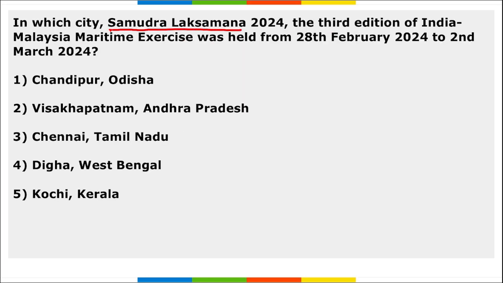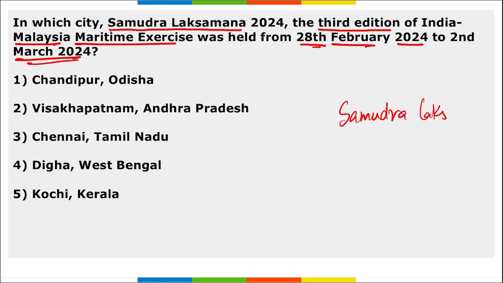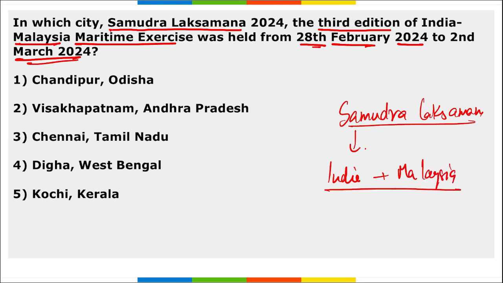Samudra Lakshmana 2024. This is the third edition of India-Malaysia Maritime Exercise held from 28th of Feb to 2nd of March. Question asked here is, in which city was this Samudra Lakshmana exercise held? Samudra Lakshmana exercise, right? It was held between India and Malaysia.